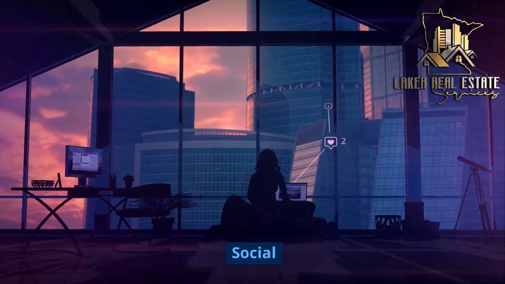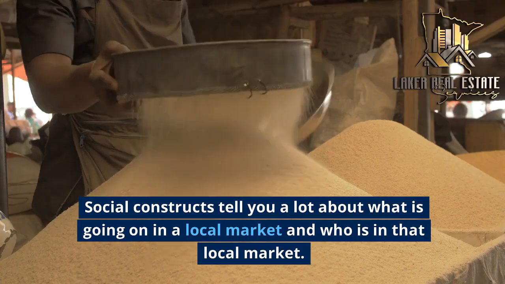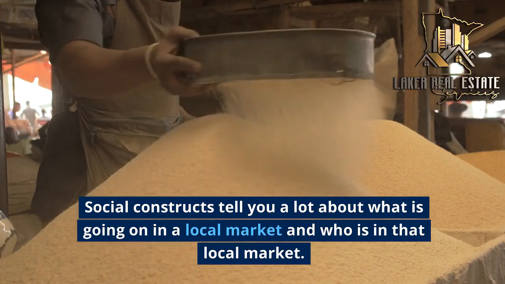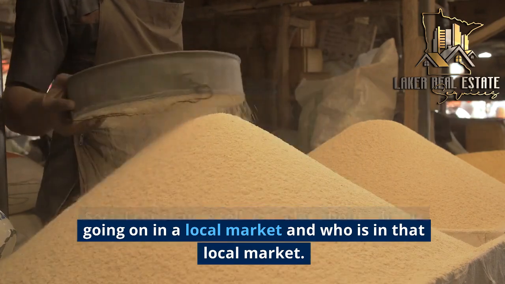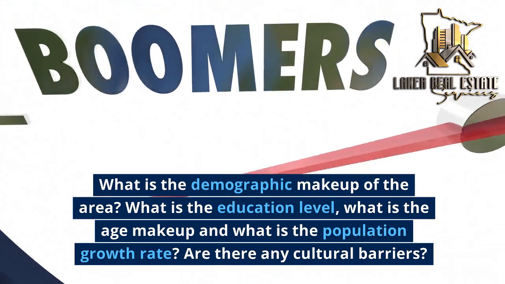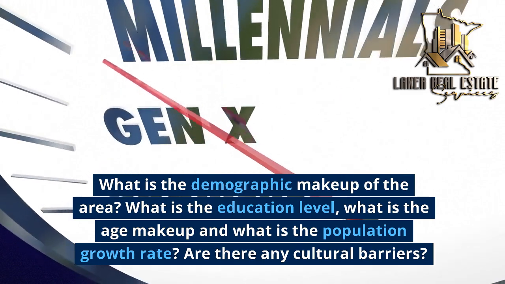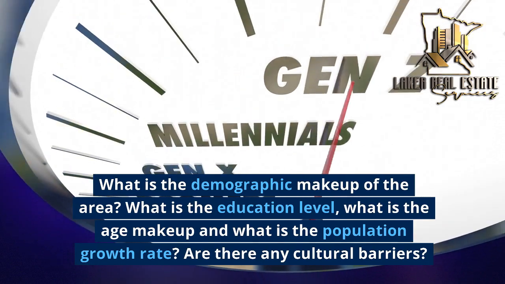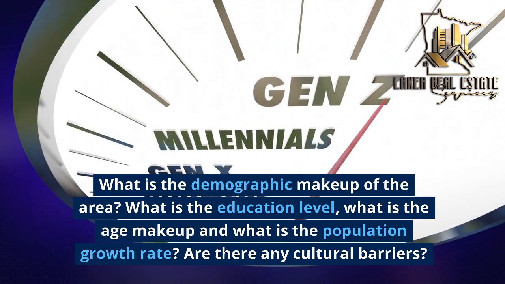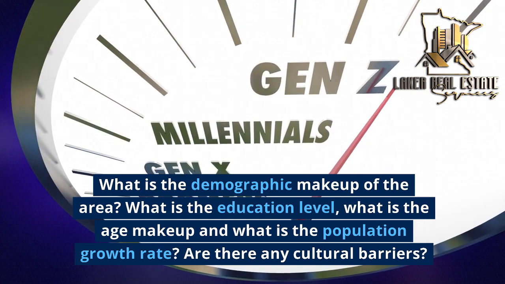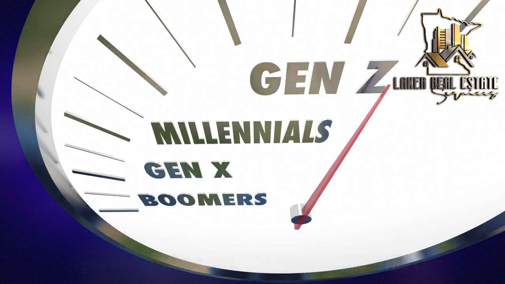Social. Social constructs tell you a lot about what is going on in a local market and who is in that local market. What is the demographic makeup of the area? What is the education level? What is the age makeup, and what is the population growth rate? Are there any cultural barriers?